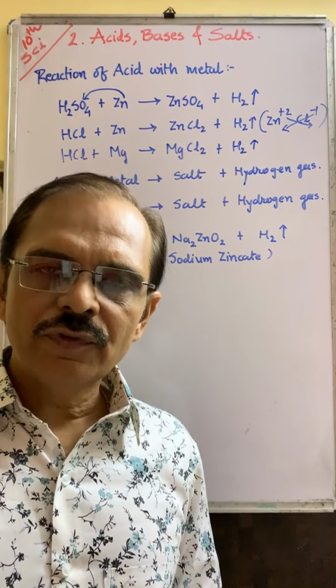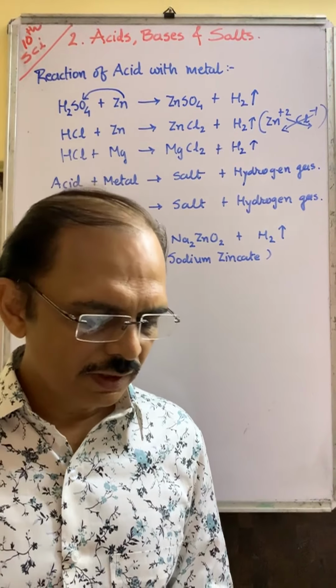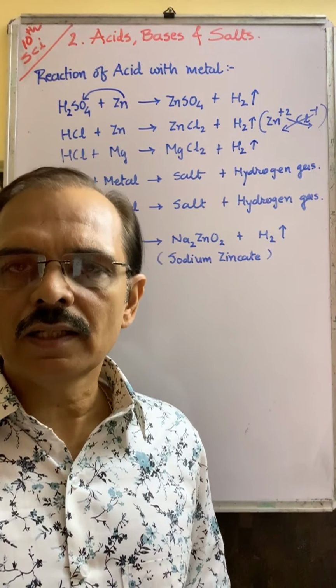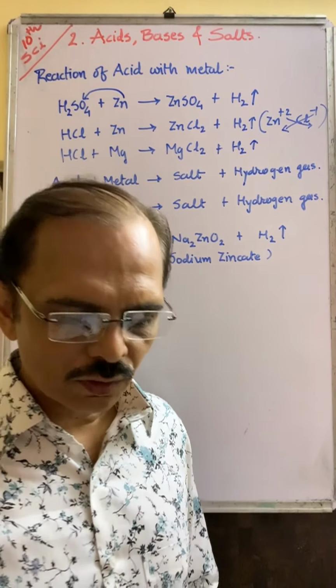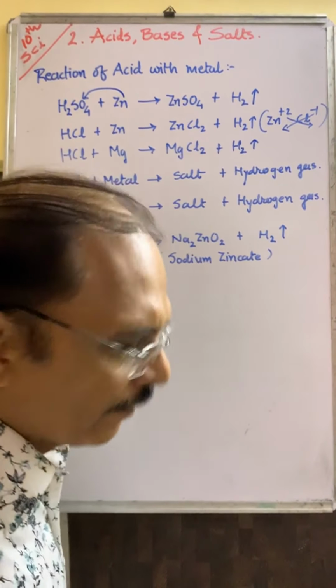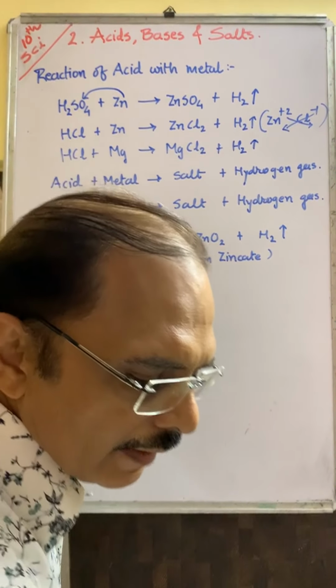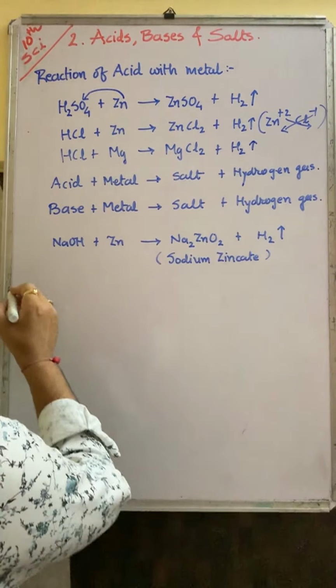Now come to figure 2.2 in your textbook. This is about acid when it reacts with metallic carbonate or metallic hydrogencarbonate. Now see, acid with metallic carbonate. First we start.